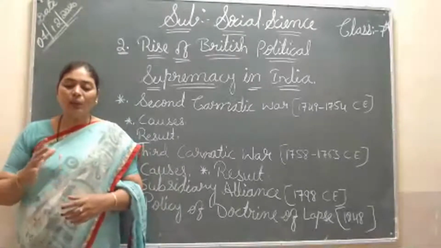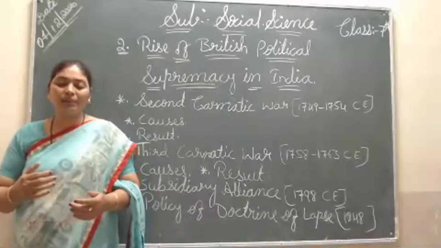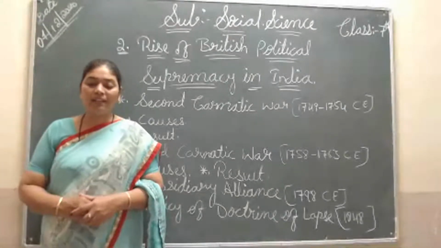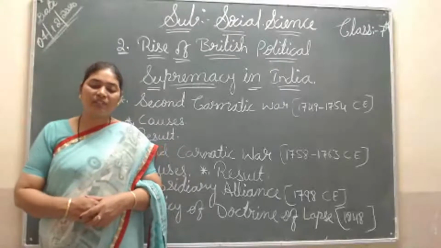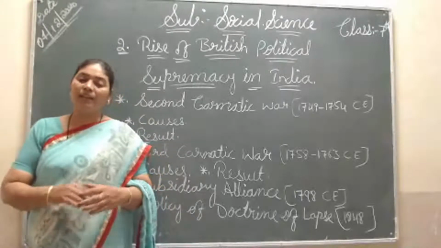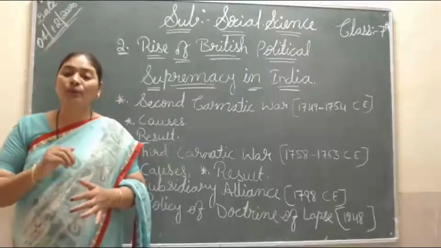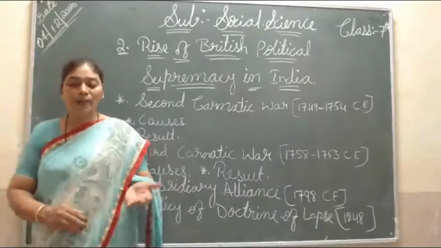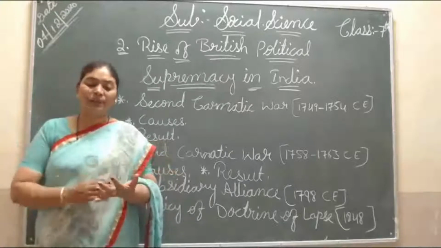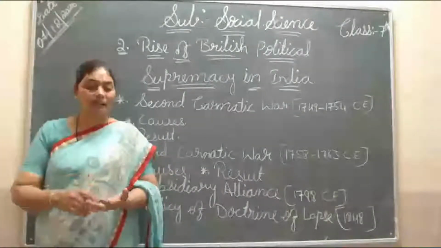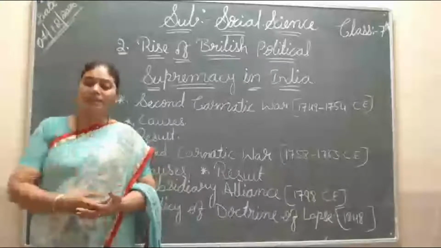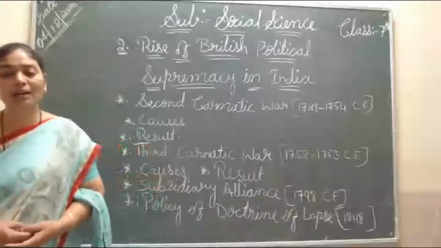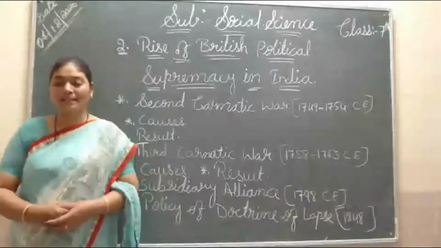Then again there was competition for power between Chanda Sahib and Anwaruddin in Arcot, and between Nasir Jung and Muzaffar Jung in Hyderabad. In these two places, who had to rule? That's why the Second Carnatic War started. In Arcot, two members were fighting for that place, Chanda Sahib and Anwaruddin. And in Hyderabad, Nasir Jung and Muzaffar Jung, both were fighting over who had to become the king or Nawab of these places.